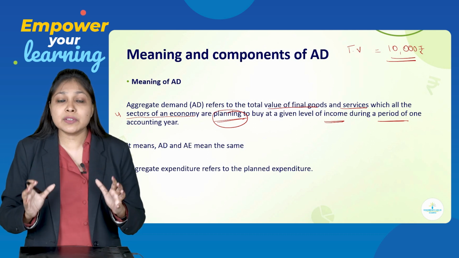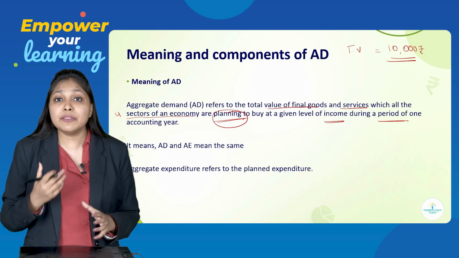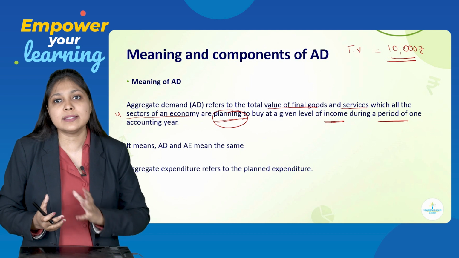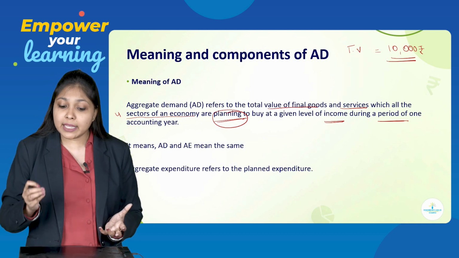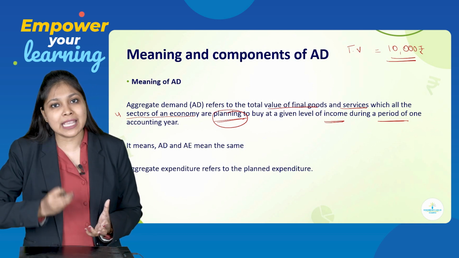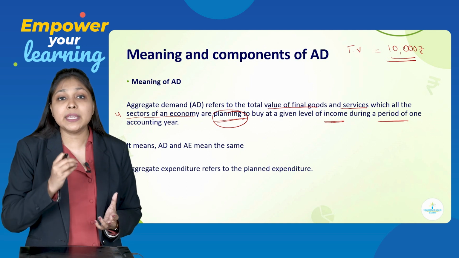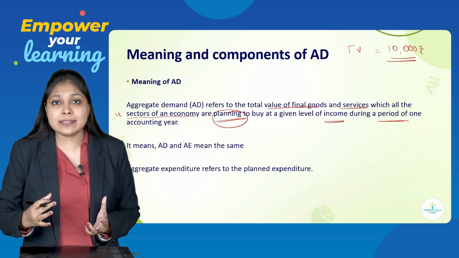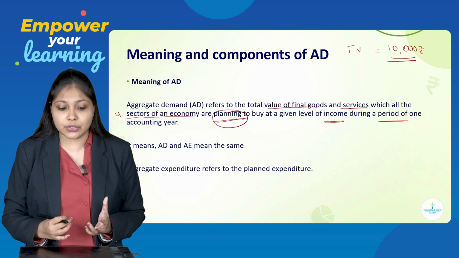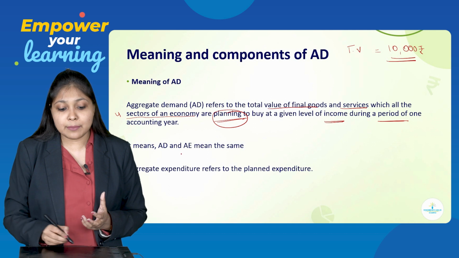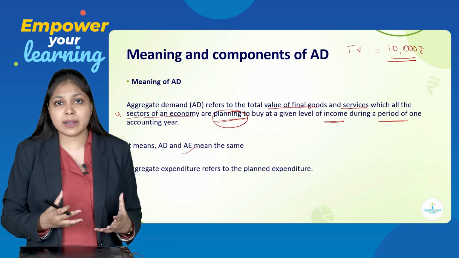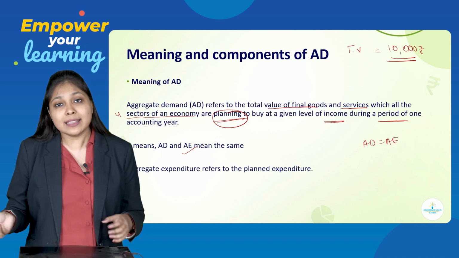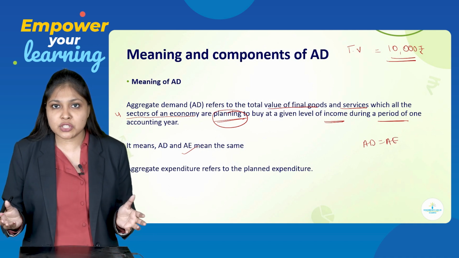So here also when we study the concept of AD, we will take only and only the planned expenditures of all the sectors of an economy with the given level of income, depending upon the income of the consumer, during a period of accounting year. That means AD is always measured once in a year, once in a financial year. It means AD and AE mean the same. Yes, that is what we saw right now. Aggregate demand is always equal to aggregate expenditure. That means you can use the terms interchangeably.